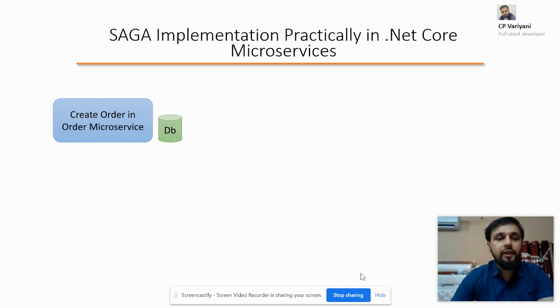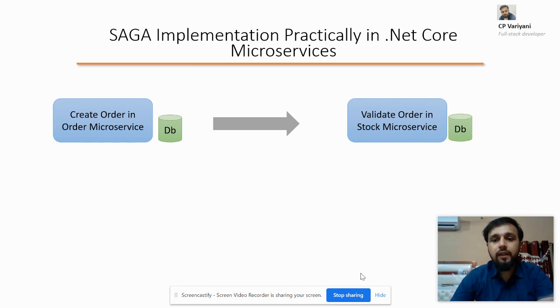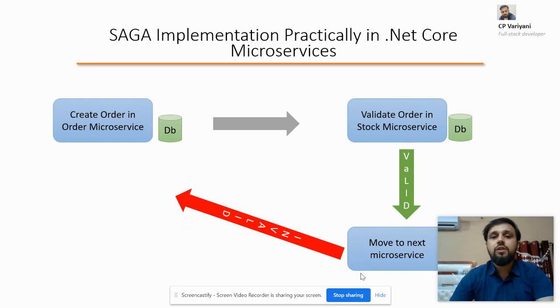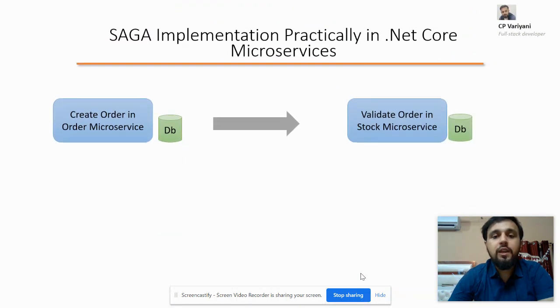Let's suppose you create one order in a microservice and you save the data in the database. Now you move this to another microservice, and let's say it is validating the stock, whether you have enough quantity of that product or not. And if the product is valid, then it will move to another microservice. It can be anything. But what if that microservice does not have enough quantity? It will say invalid. So in that case, you have to revert the data which you have already entered in the order microservice. So this is exactly my requirement.